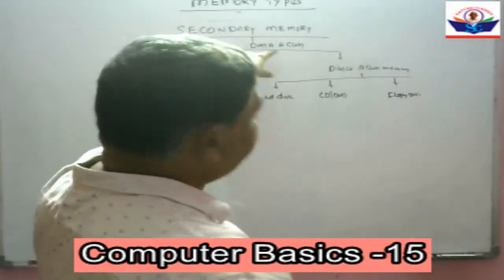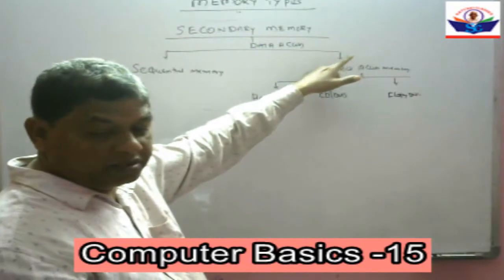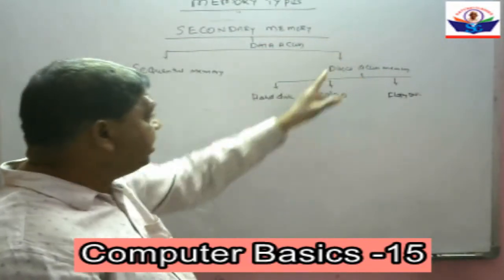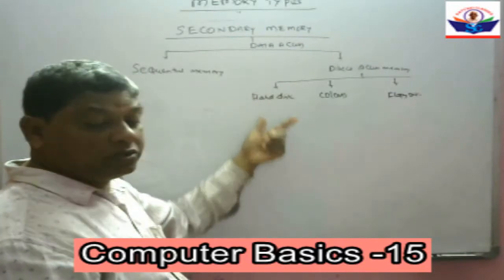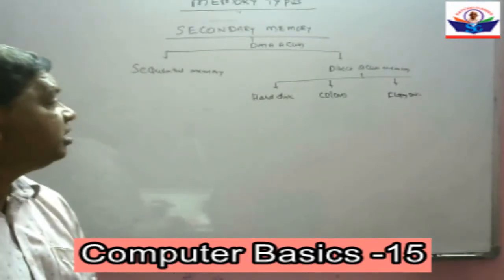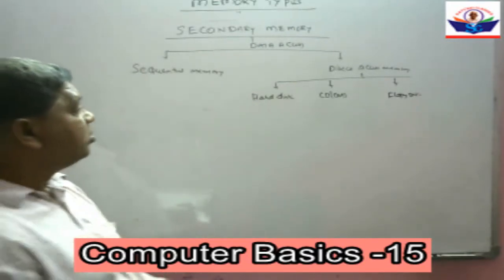This secondary memory is also called permanent memory. Why? Because permanently we can store data and programs in these devices.